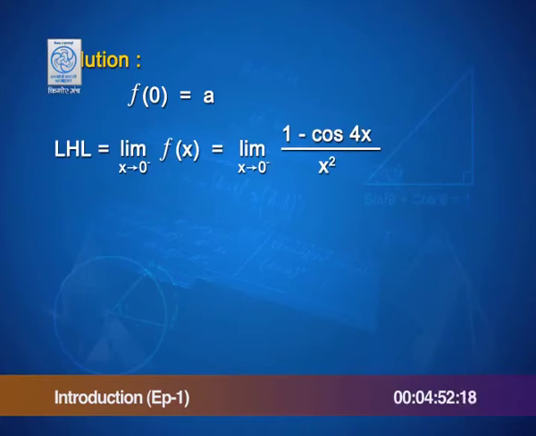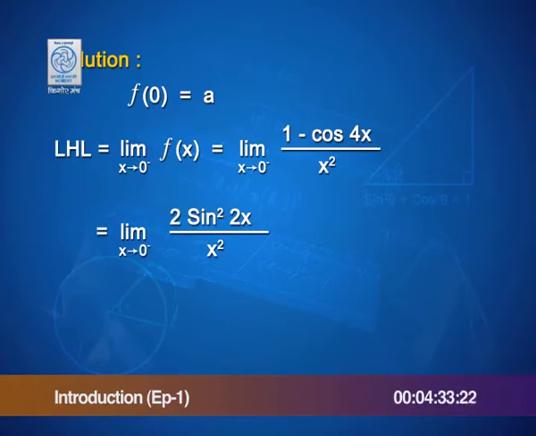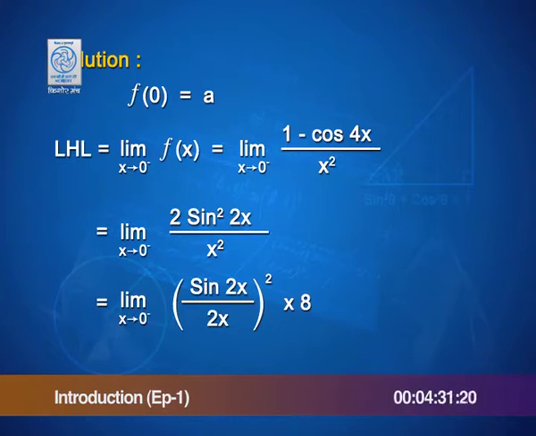Left hand limit is the limit of f x as x approaches 0 from its lesser side. That is the same as replacing f x by its definition when x is less than 0. We use the basic trigonometric identity 1 minus cos 4x is the same as 2 sin squared 2x, and that rewritten, redefined so that you can use the limit sin theta by theta as theta tends to 0 to be 1, becomes the same as just 8.